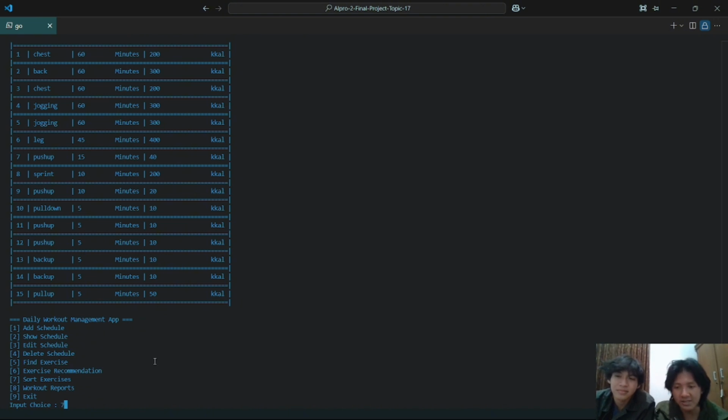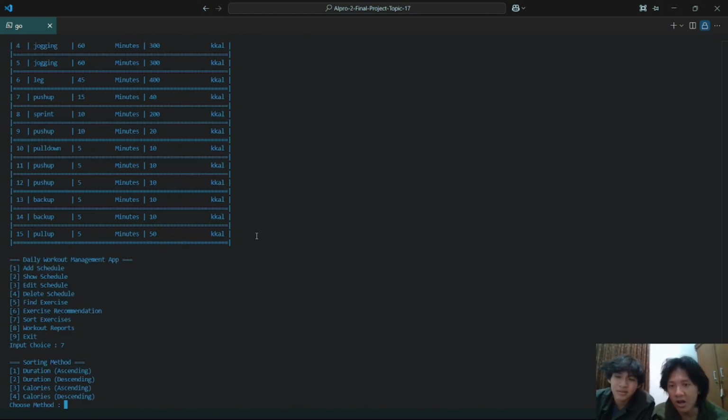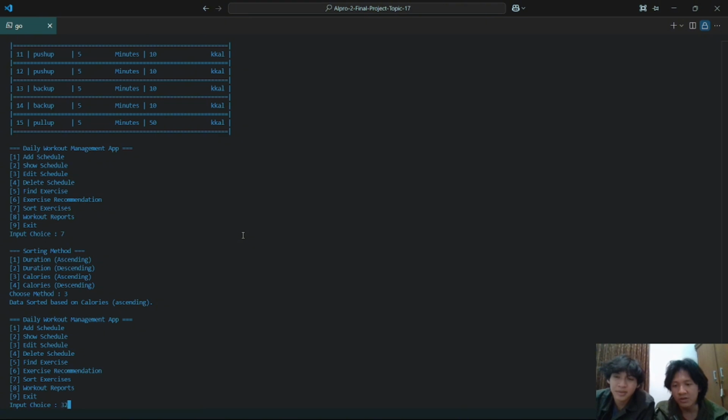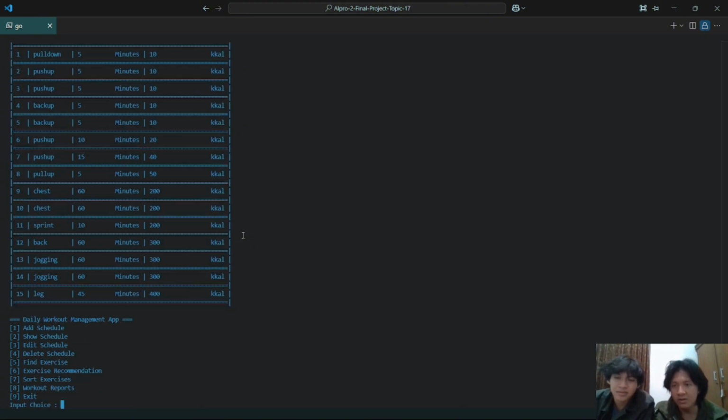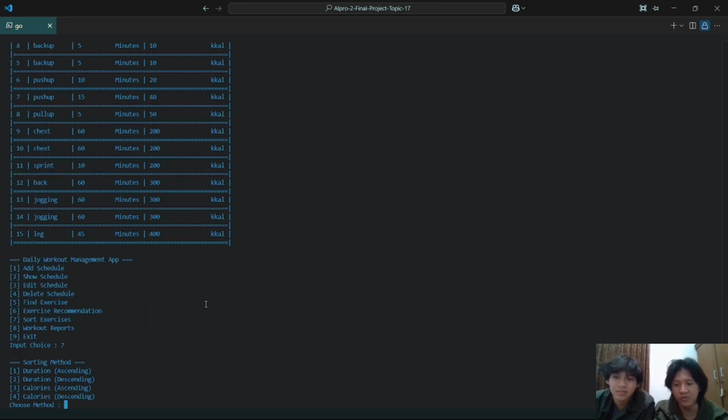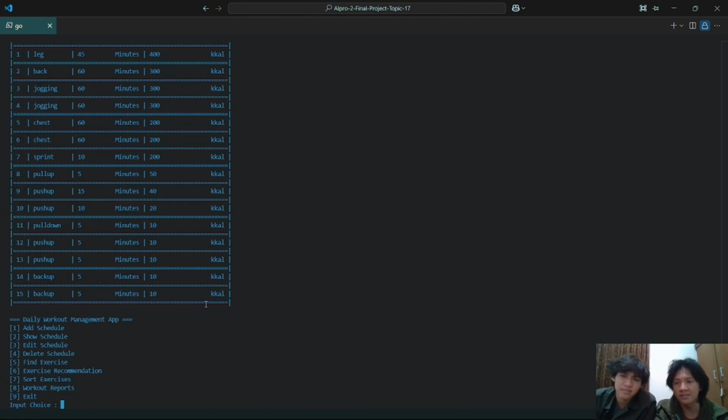And next is sorting by calories. The smallest calories is 10. If ascending, it will move to the top like this, and the 400 is at the bottom. And if the user wants to sort by calories descending, the 400 will go to the top like this.